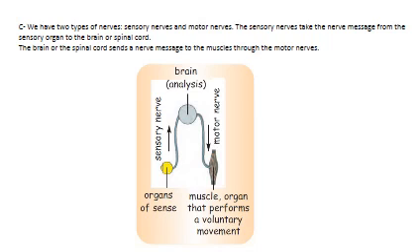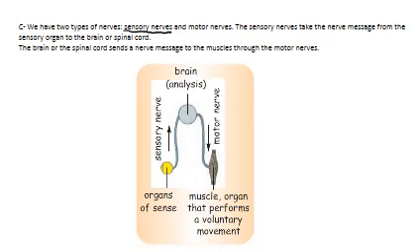So, part C, Hamad Ali, read please. We have two types of nerves, sensory nerves and motor nerves. The sensory nerves take the nerve message from the sensory organ to the brain or spinal cord. The brain or the spinal cord sends a nerve message to the muscles through the motor nerves. As you can see with the figure, we have two types of nerves, sensory nerves and motor nerves. The sensory nerves take the nervous message from the sensory organ, which could be eye, ear, nose, tongue, or skin, to the brain or spinal cord.